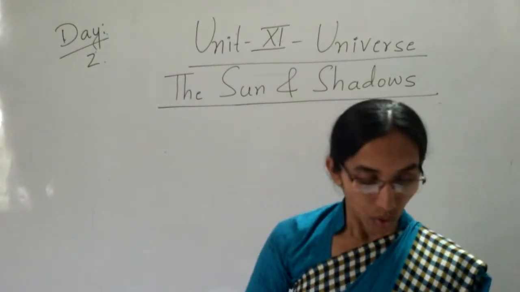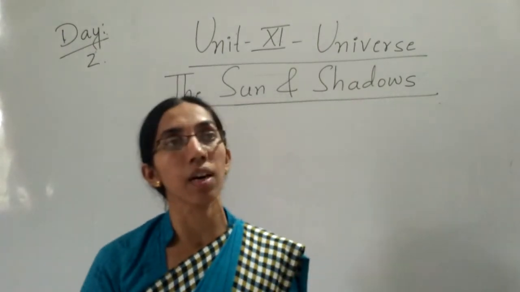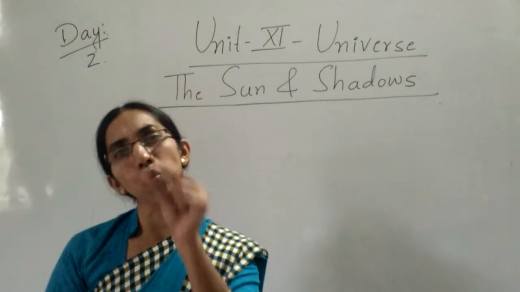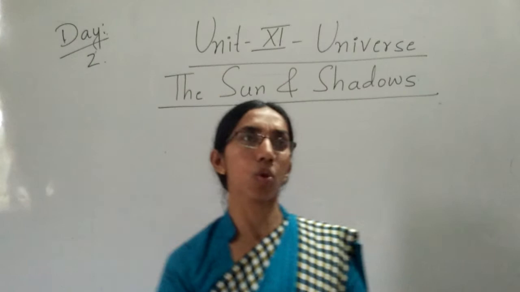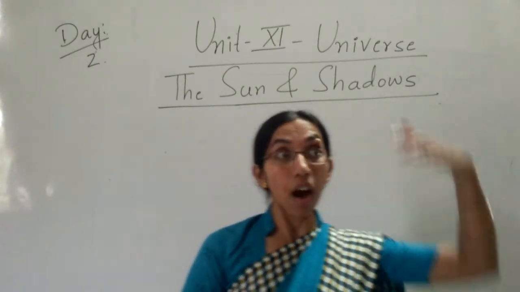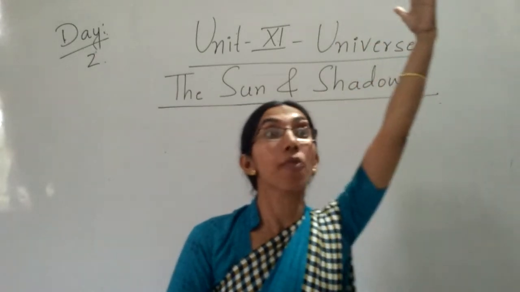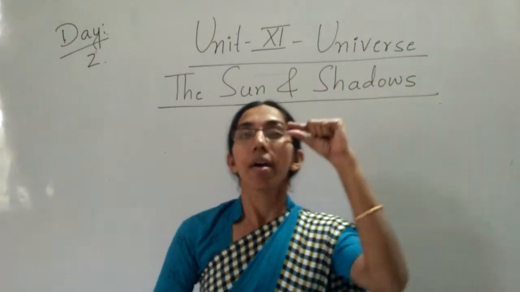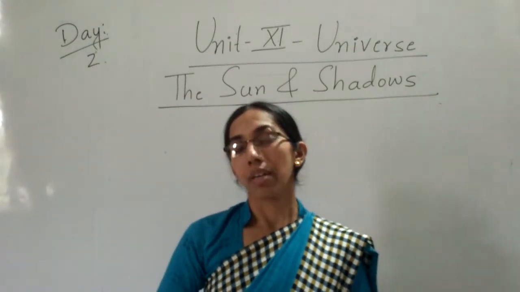Okay, children? So, why do the sun, moon and the stars look so small? Because they are very far from us. They are very far from us, so they look very small.